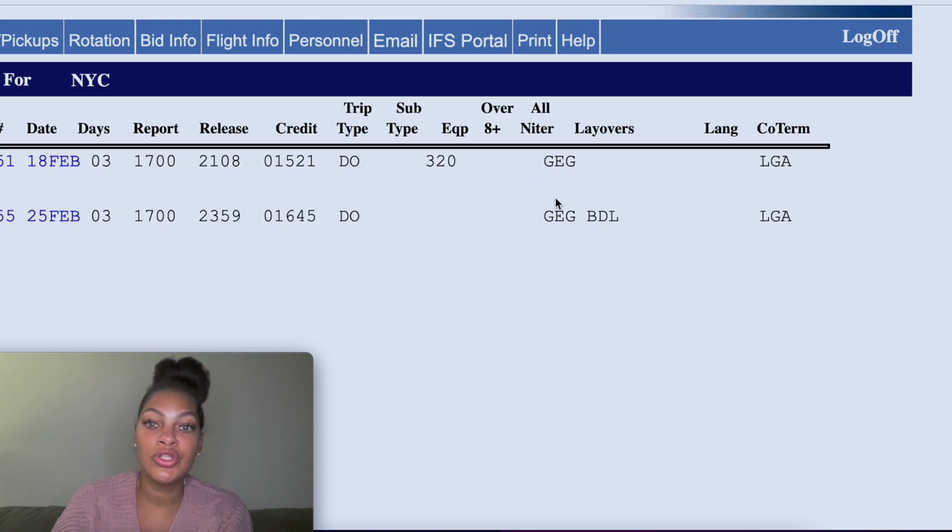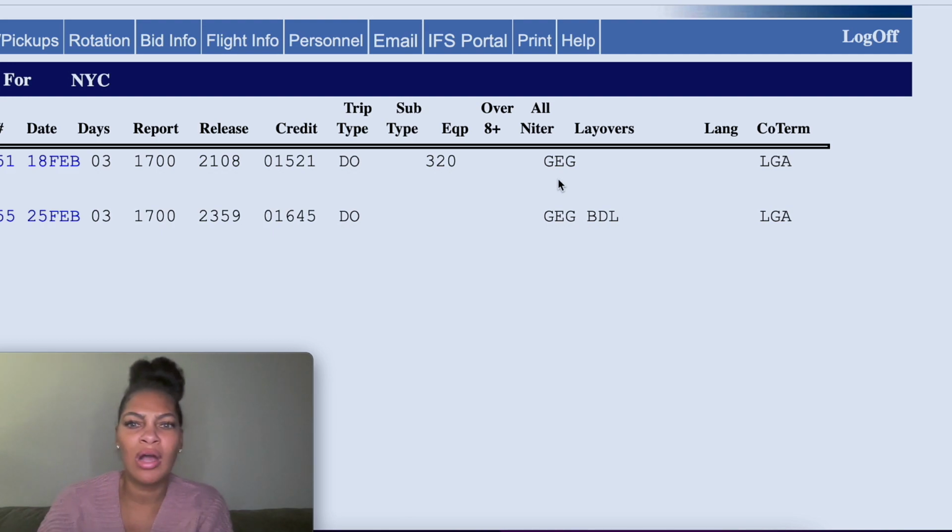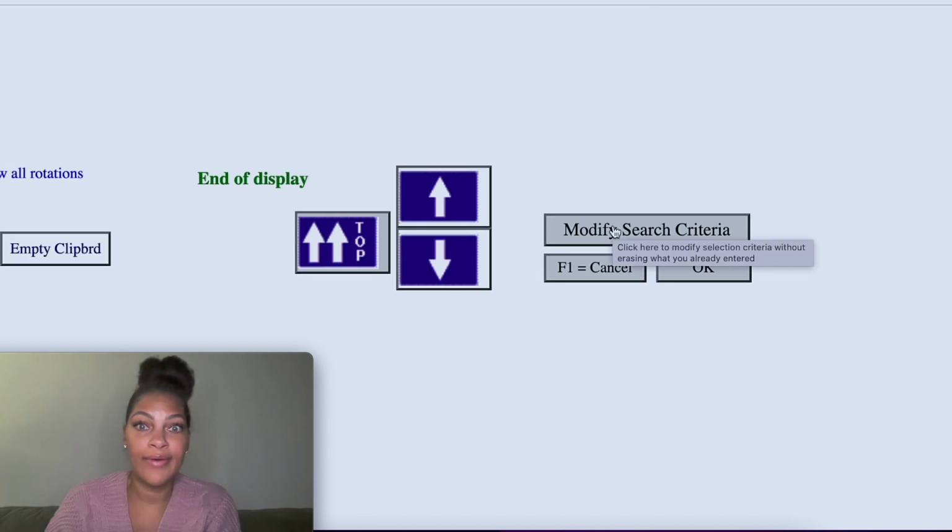So these two, this first one here, this is Spokane. It's only showing one layover city, even though it's a 3-day trip. And that typically will indicate that it's going to be a long layover time. So this is probably like a 30-hour layover. Whereas this one, it's 2. So this doesn't work for me. We need to modify this a little bit.